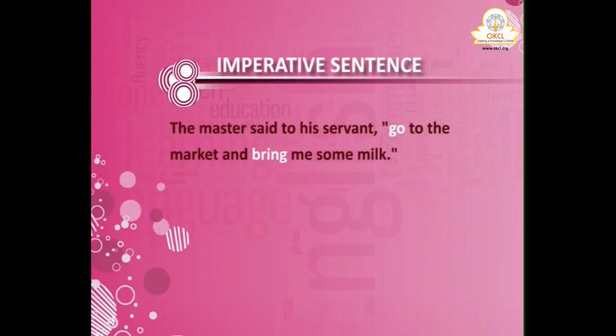One more thing you have to remember here. In case another verb is there in this sentence, that verb will become one step past tense. In case the order is of two verbs, you need not use to two times. One to can manage it. Like for example, if direct speech sentence is, the master said to his servant, inverted comma, go to the market and bring me some milk.